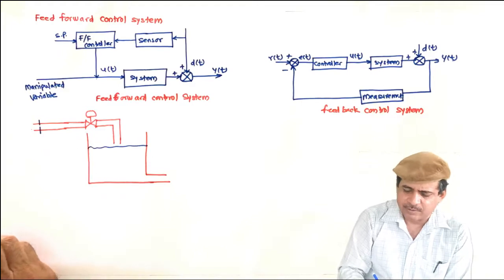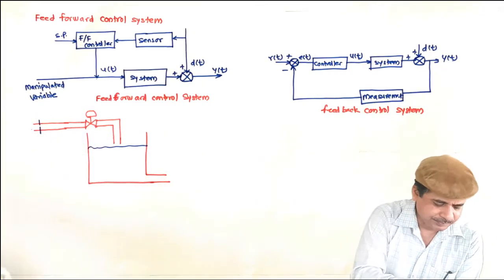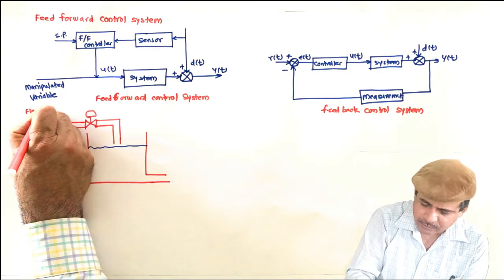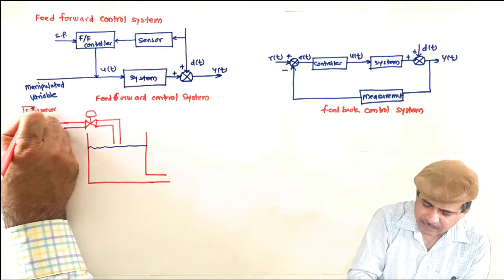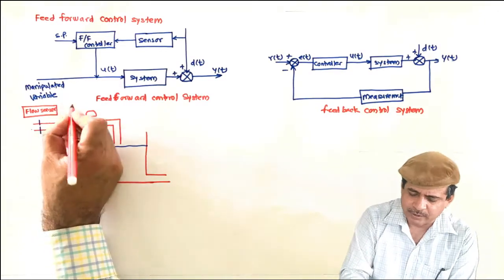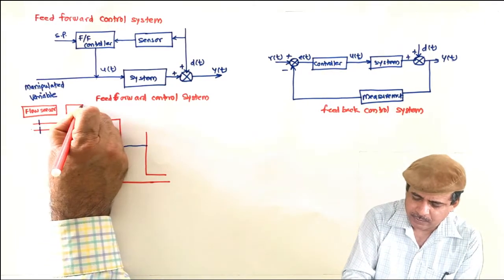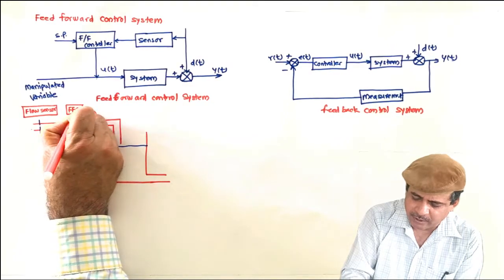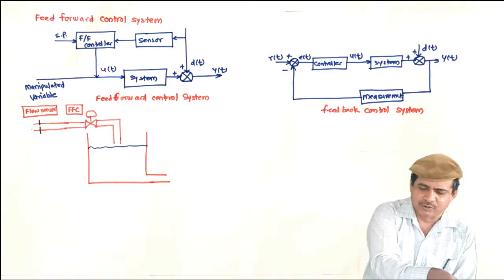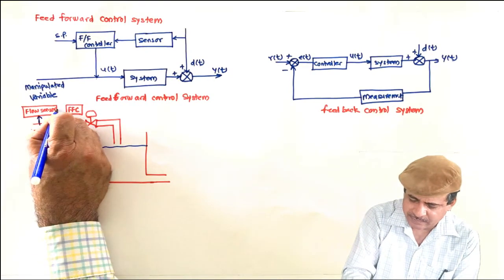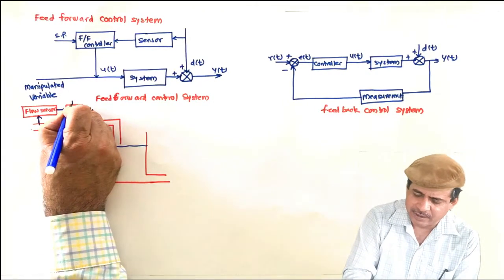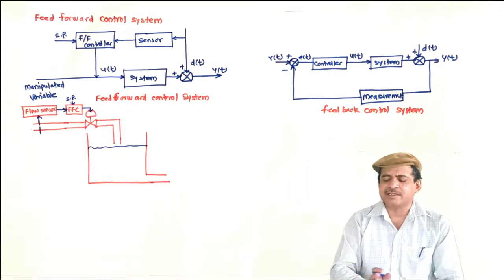This is the sense signal from the flow sensor, and then the signal of the flow sensor is given to the feed forward controller, FFC. Purposely I am writing here FFC, feed forward controller. So this signal is connected here, and it will control. And here I will apply the set point.